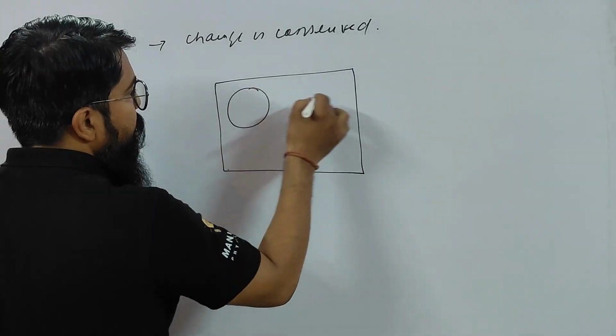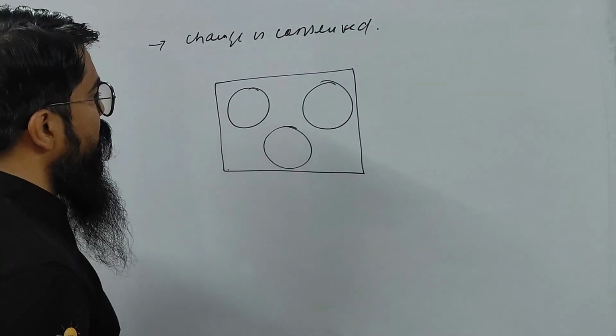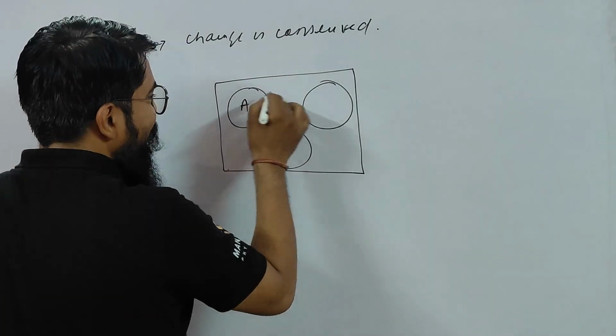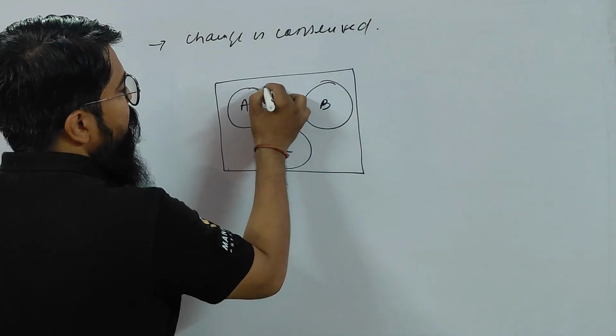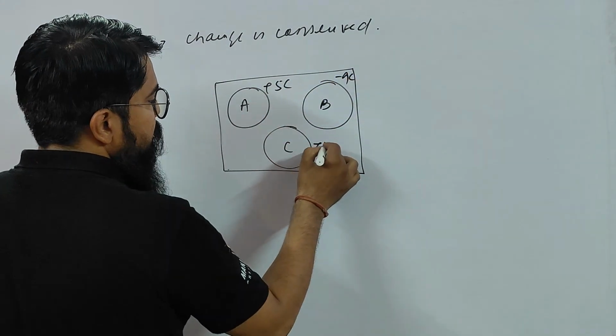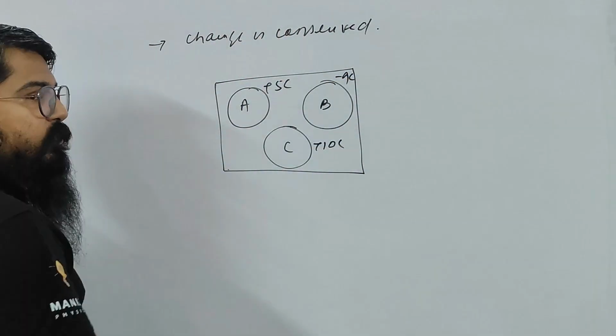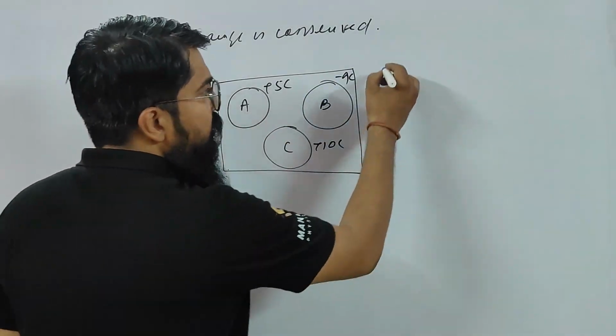There are three bodies here. Let this be body A, this is body B, this is body C. Children, let us assume here plus 5 coulomb, here minus 9 coulomb, here plus 10 coulomb. So what is the net charge of this system? 10 plus 5 is 15, minus 9 is 6 coulomb, right, children?